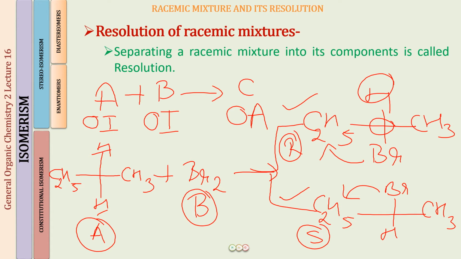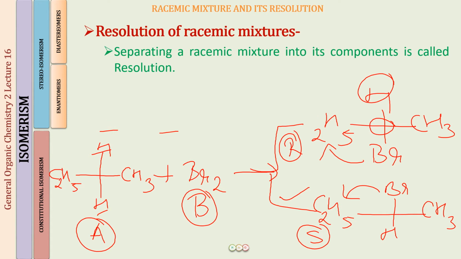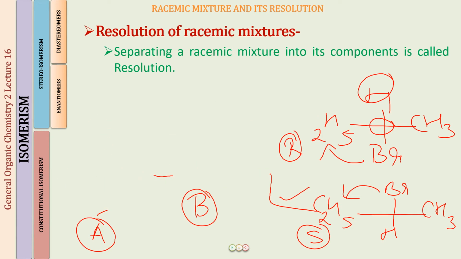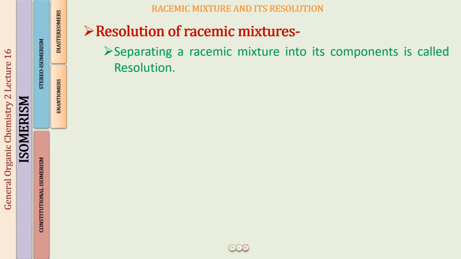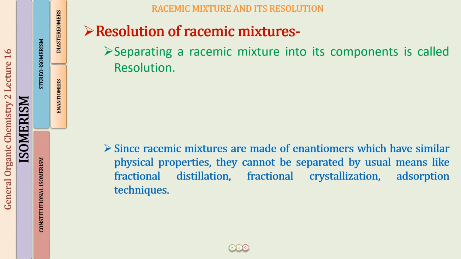So now we have these enantiomers which are being formed in a reaction. When they have been formed in a reaction, now we want to separate them. We have not mixed them up ourselves, right? So I hope you now understand where they have been produced and why there is a need to separate these two, because these are two distinct compounds and we want them separately. So we are going to learn how we are going to do that now.